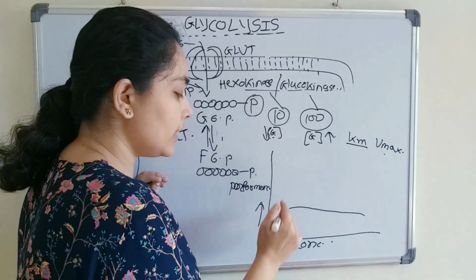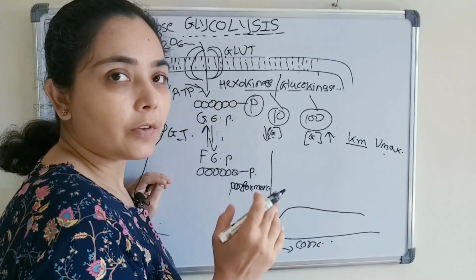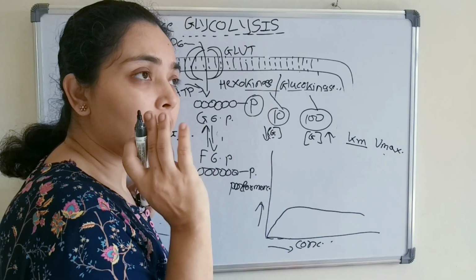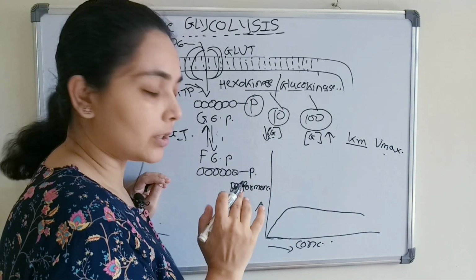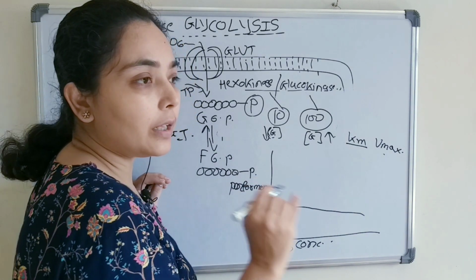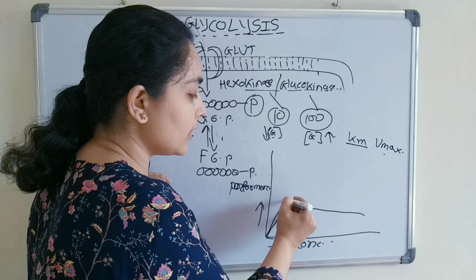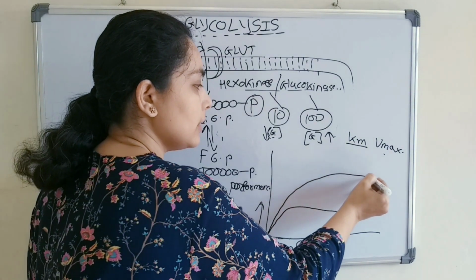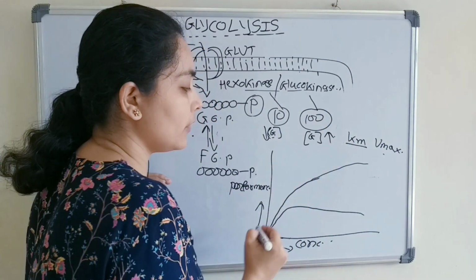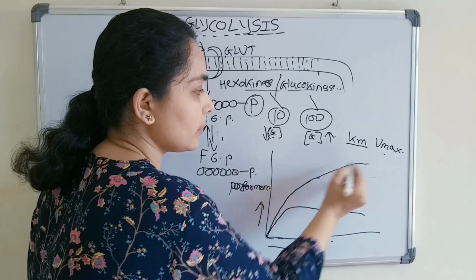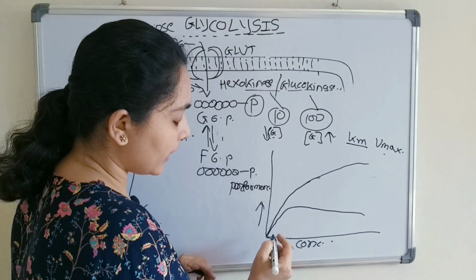But for glucokinase, initially we have not seen it. The jet plane is not working with just 3 or 4 passengers. For the jet plane, we will need more passengers. In the same way, glucokinase requires a higher concentration. So initially it will not give any performance, but as the concentration of glucose increases, this type of graph will come from glucokinase. So let us see what the Km value is.